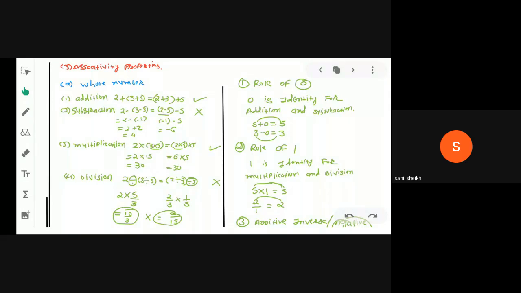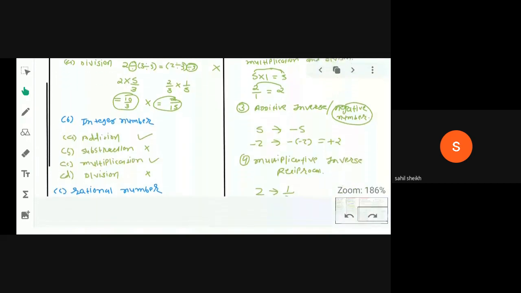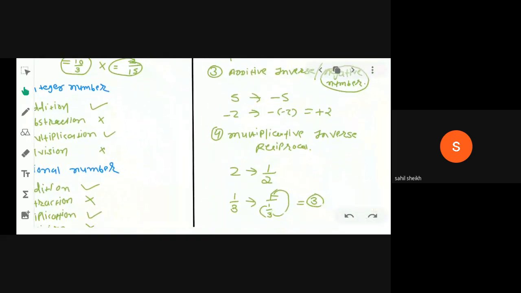Okay, now you can see two small theories here: additive inverse and multiplicative inverse. What is the meaning of additive inverse or negative number? No, beta.